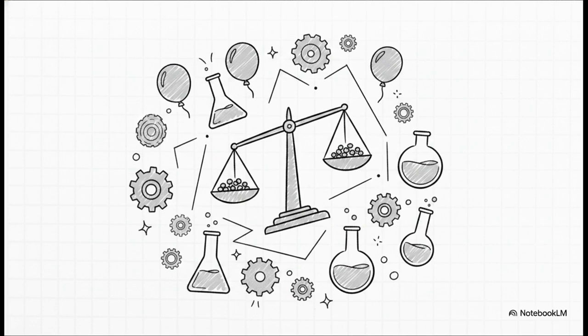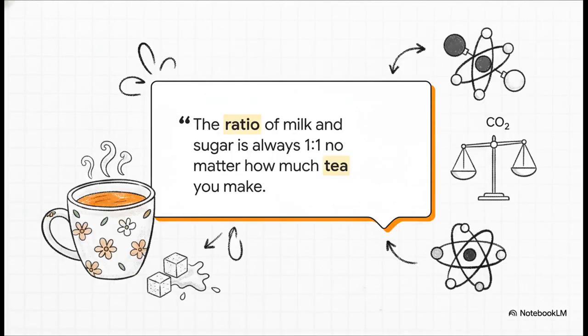These are the rules that govern everything from preserving mass during a reaction down to the volumes that gases take up. Let's zero in on one of the most important ones, the law of constant proportion. Going back to our tea analogy for a second, just like scaling up a tea recipe for 9 people means you keep a constant 1-to-1 ratio of milk to sugar, a chemical compound always maintains the exact same ratio of its elements.